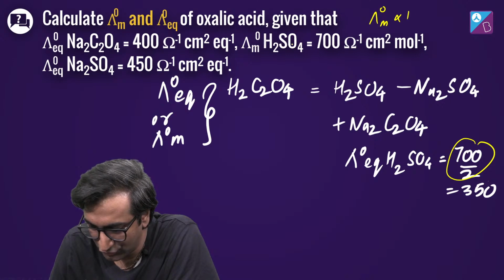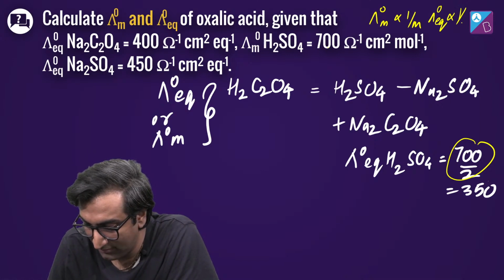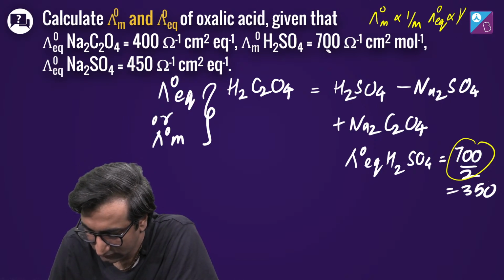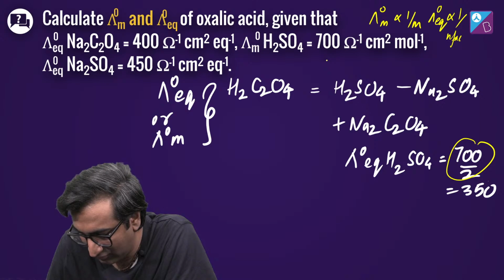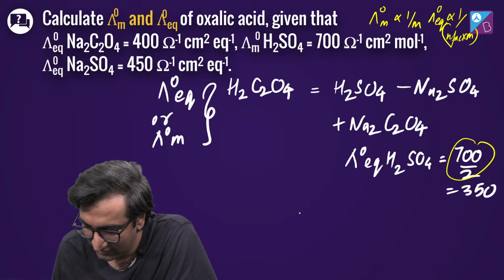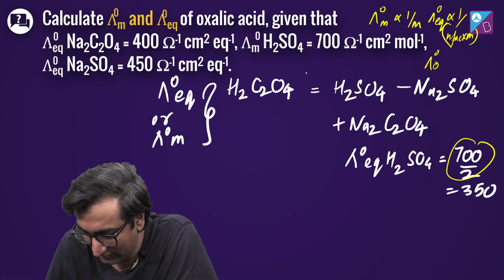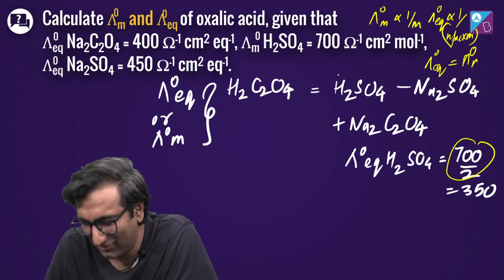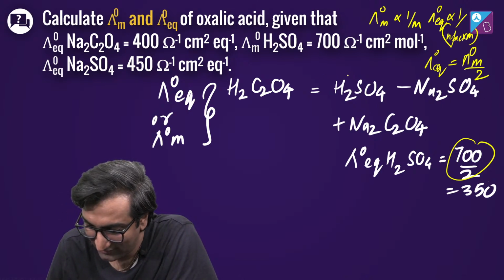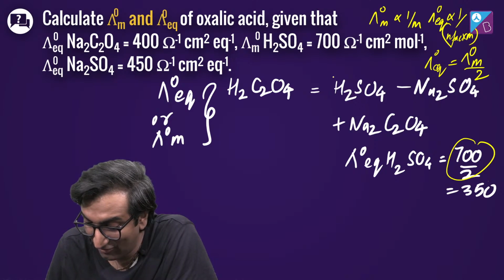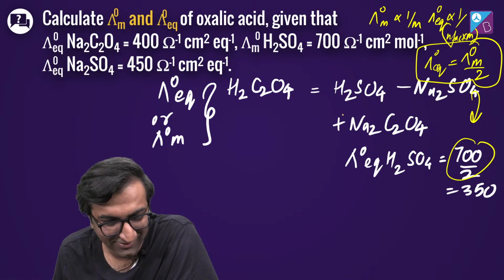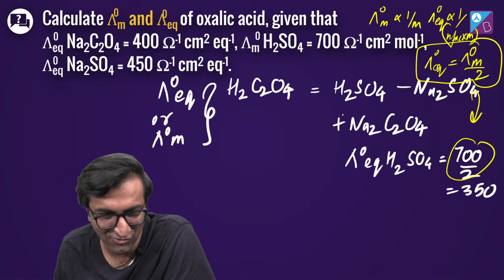Lambda m is proportional to 1 by m. Lambda naught equivalent is proportional to 1 by n factor into m. Right? Normality मतलब n factor into m. यानी कि lambda naught equivalent is equal to lambda naught m by 2. So this is 350.